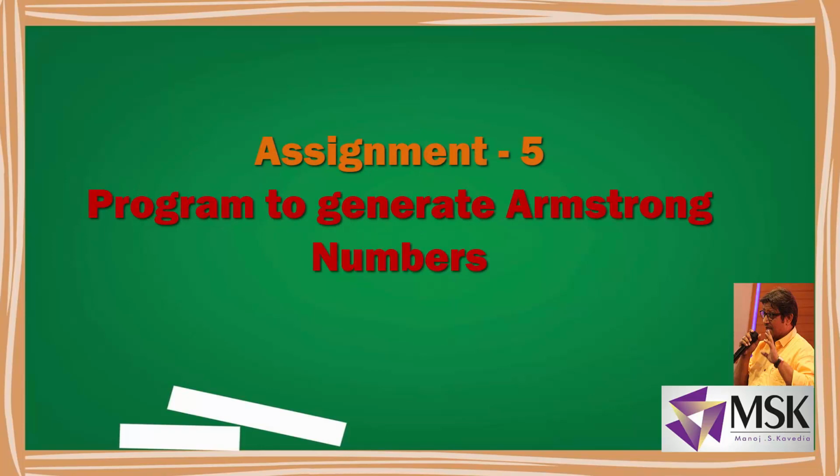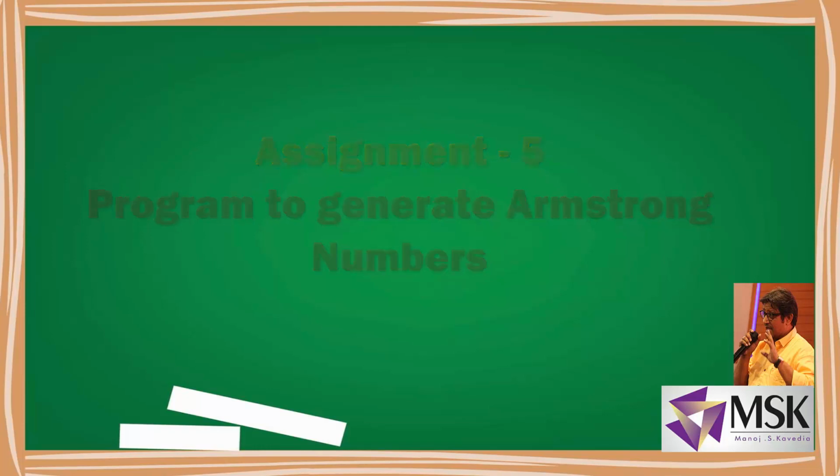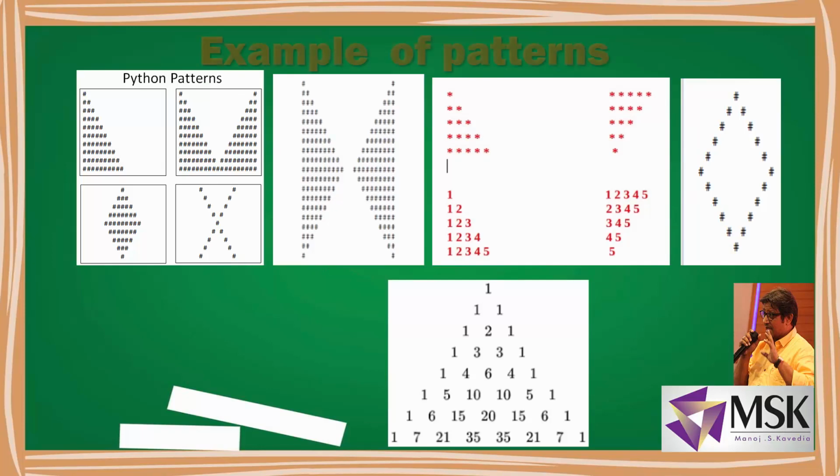Now what is an Armstrong number? Let's take an example, 153. So 1 cube plus 5 cube plus 3 cube is again 153. So all such numbers are called Armstrong numbers. So this is another example. Further, you can write programs to generate different patterns. I'm showing you some different patterns which you can generate. So in this way you think of the logic and try to implement it.